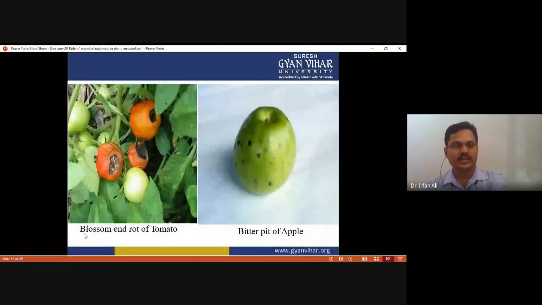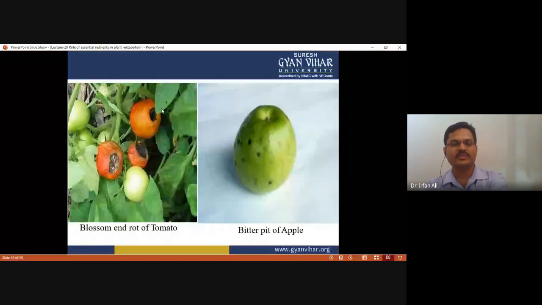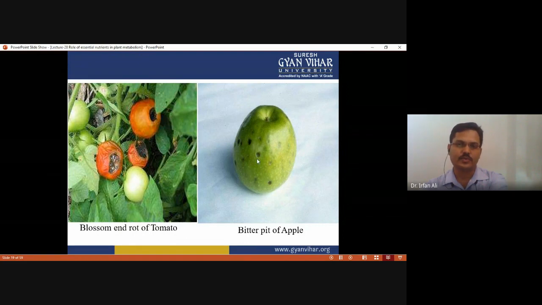Okay, see that these are the blossom end rot of tomato. This is due to the deficiency of calcium. Sometimes you have to observe this kind of spot on the tomato. And bitter pit of apple. This kind of spot on the apple is due to the deficiency of calcium.